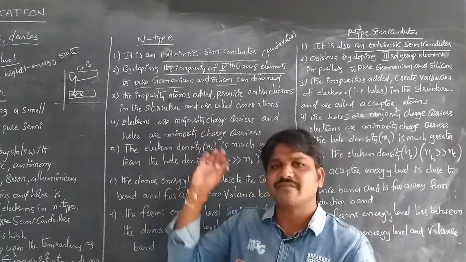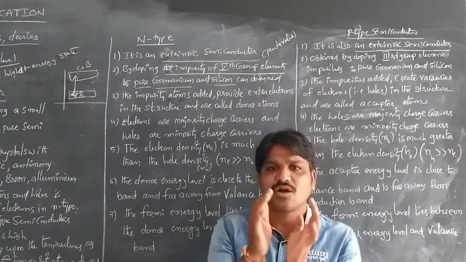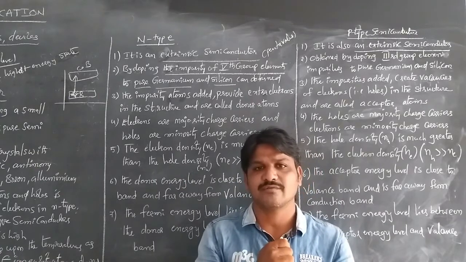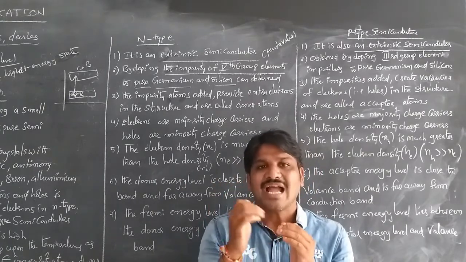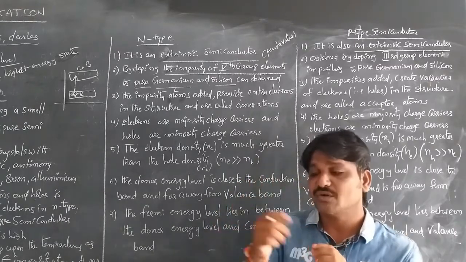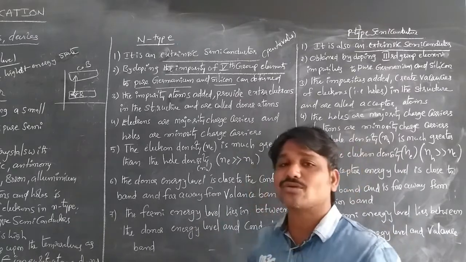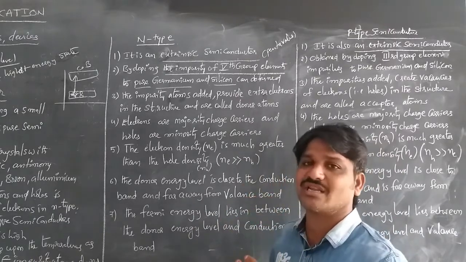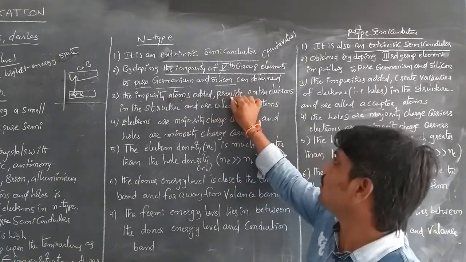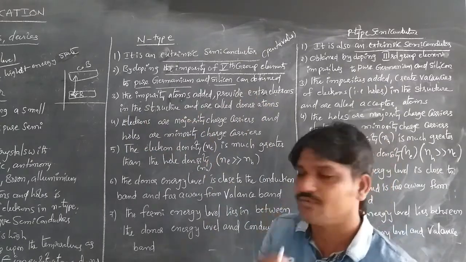In the case of pentavalent impurities there are 5 electrons in the valence orbital. So 4 form covalent bonds with the germanium electrons, and there remains one electron without any bonding, which is ready to bond with another electron. So excess electrons are produced in the structure of the n type semiconductor material. That's why the impurity atoms added provide extra electrons in the structure.